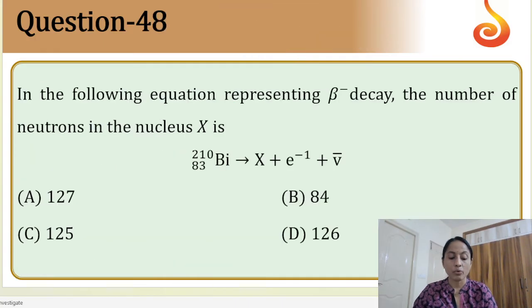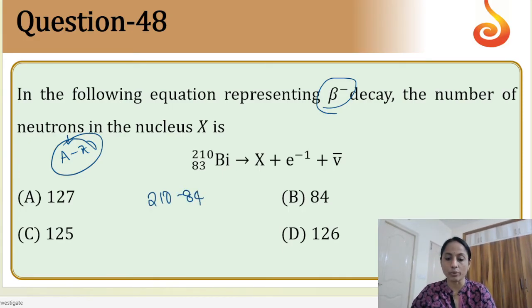Next. Moving on to question number 48. In the following, represent is beta negative. Okay, negative beta decay, the number of neutrons. How do we get number of neutrons? Number of neutrons we get by doing A minus Z, right? We get the number of neutrons as A minus Z. So here 210 minus 84, because this is a negative beta decay, this comes to be 84 and this comes to be 210. So number of neutrons 210 minus 84, answer 126, option D is correct.